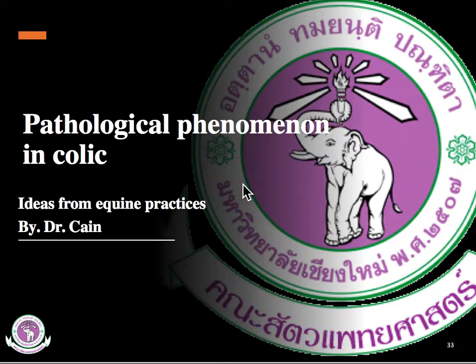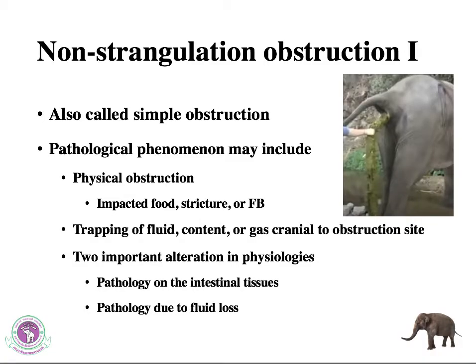So this episode will talk about the pathological phenomenon following the episode of colic. The idea came from the knowledge in equine practice, actually. Basically, what will happen when the elephant is suffering from a non-strangulation obstruction? These figures show the foreign body that was pulled out from the elephant's anus. I believe this elephant is in Thailand, somewhere in Mae Rim.